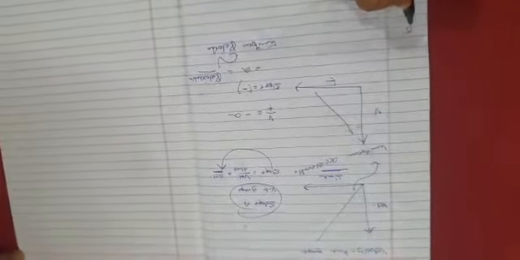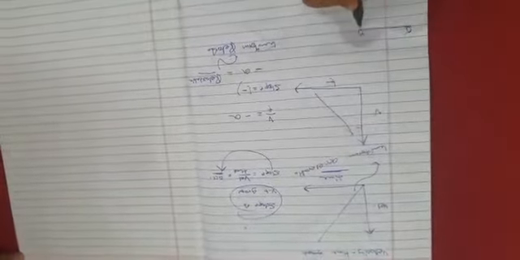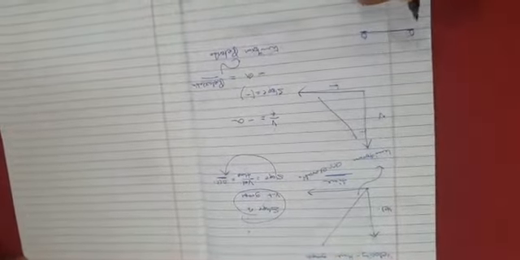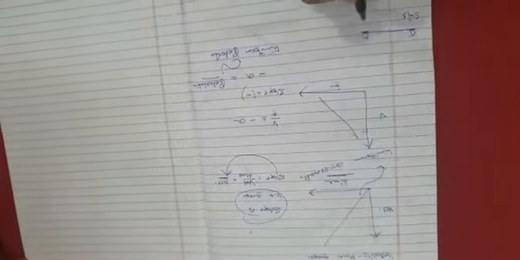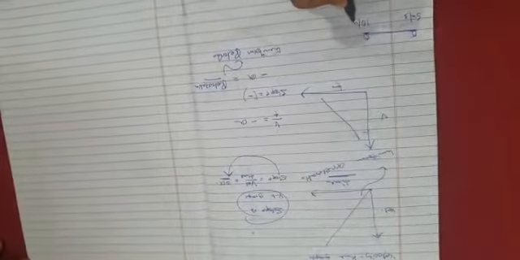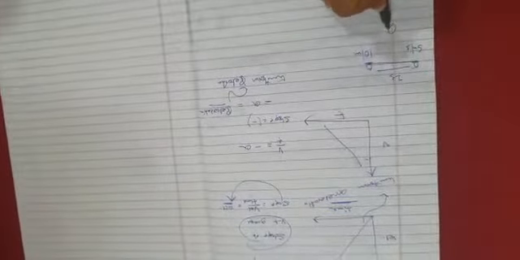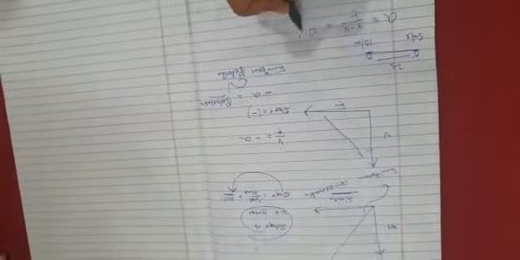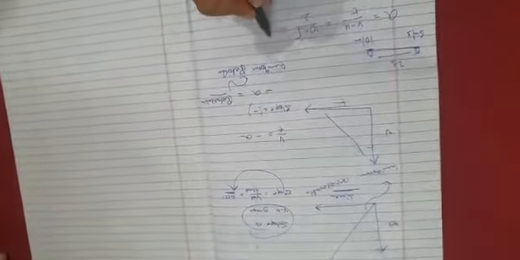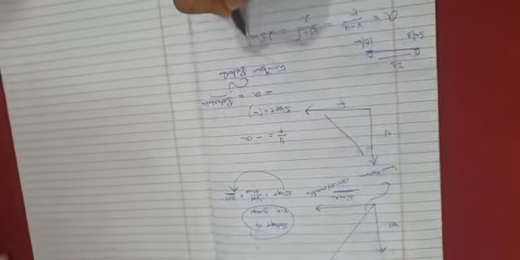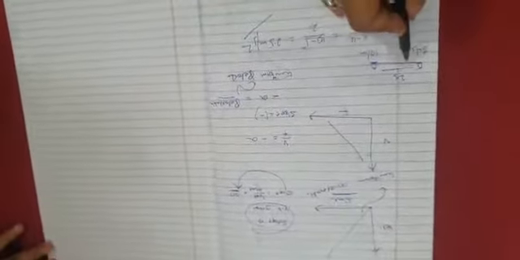Suppose a car is here, it went and it went there. If it was at 5 meter per second velocity, and 10 meter per second velocity here, and it has taken 2 seconds to change the velocity, so acceleration is equal to final velocity minus initial velocity by time. So acceleration will be 10 minus 5 by 2, so it will be 2.5 meter per second square. It is coming positive because the velocity has increased.